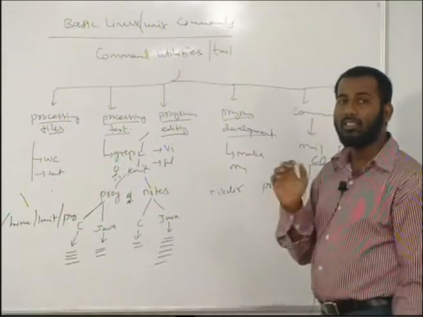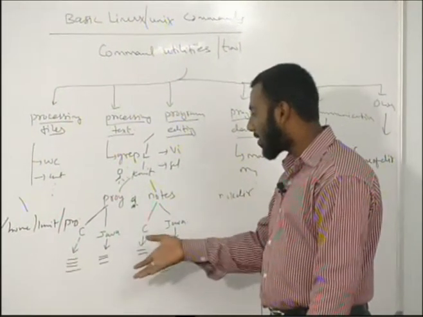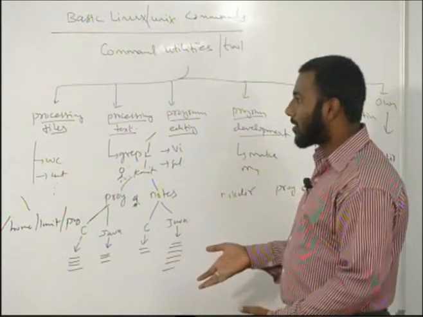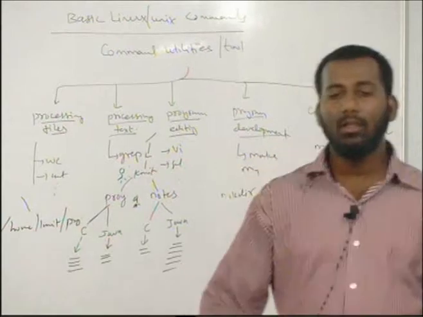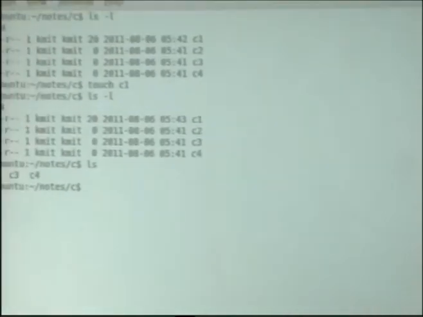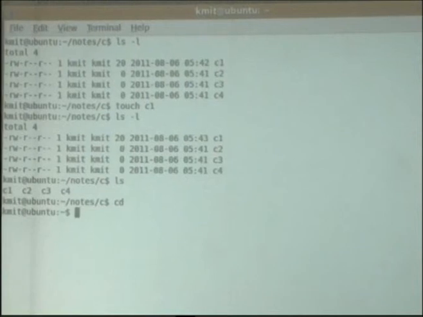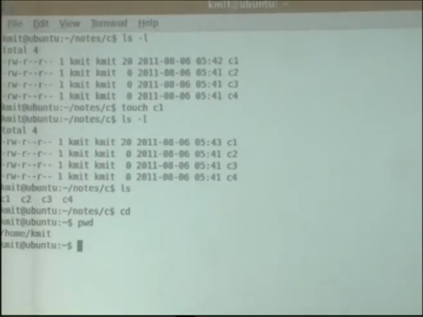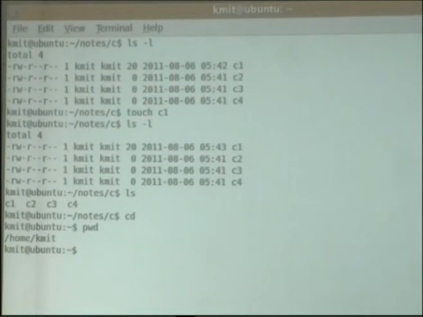Just type cd and enter. When you just type cd and enter, directly your shell will keep you in your home directory. So we'll use that command cd. Irrespective of how deep you are, by default it will keep you in the home directory.